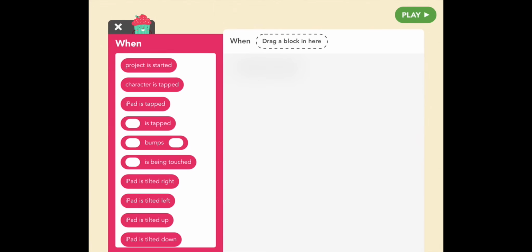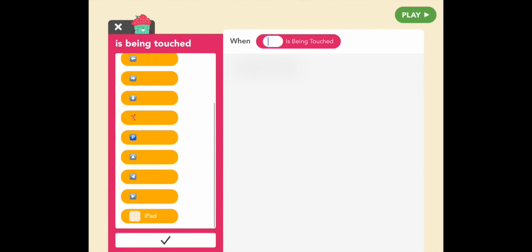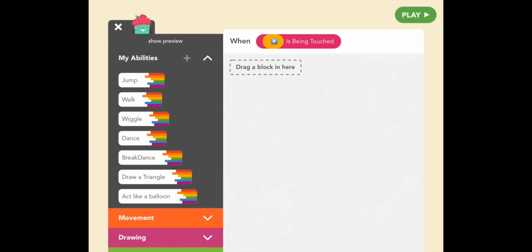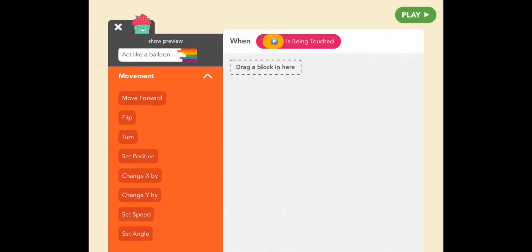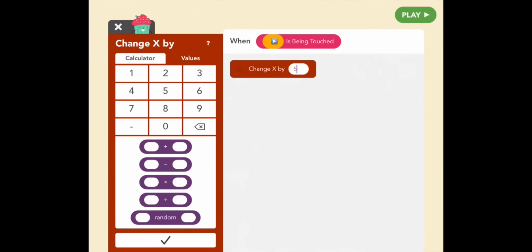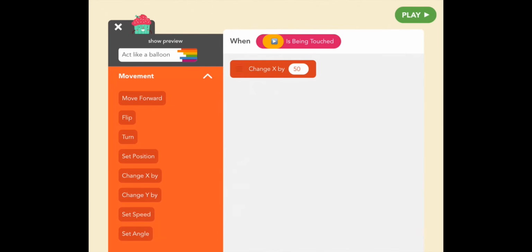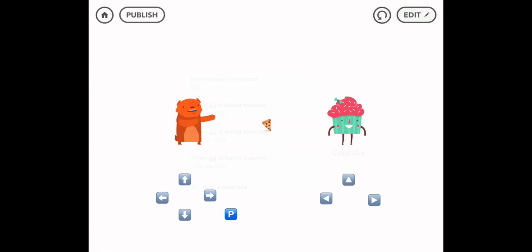So, is being touched. Scroll down to the right button for Cupcake, not for Bear. Check mark, and then go down to Movement, and we want her to move to the right. So if moving to the left involved negative 50, then what does moving to the right involve? You got it, positive 50. Plug that in, let's get out of there, and let's play, and let's see if it works. So up, left, right, beautiful.